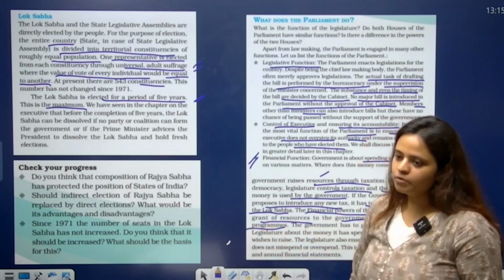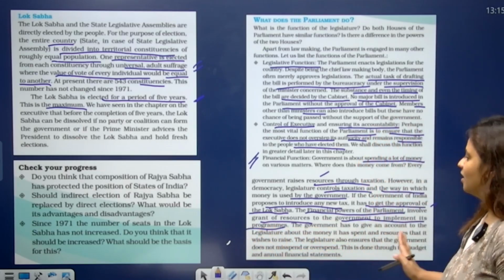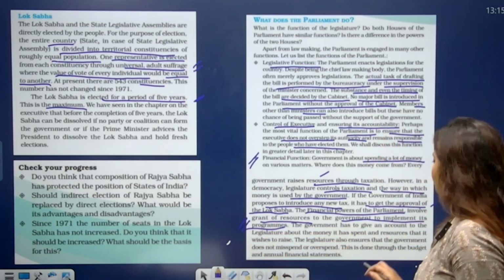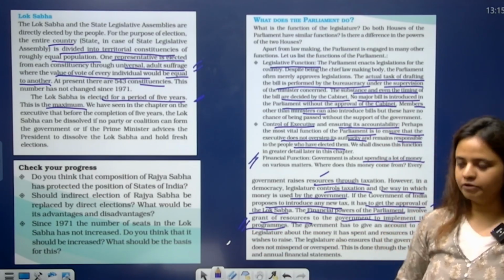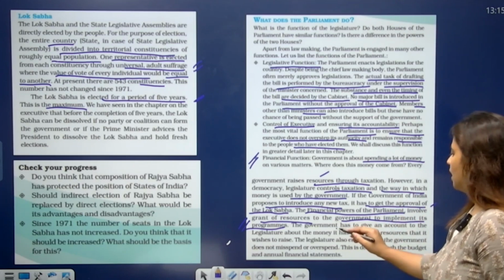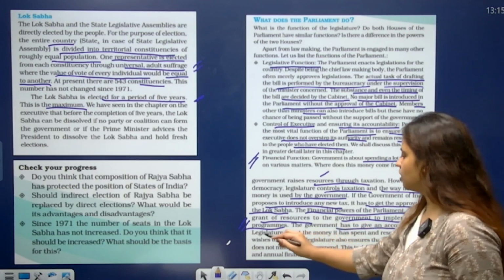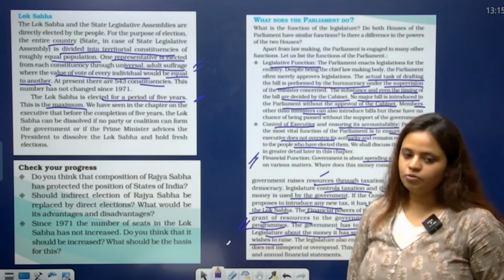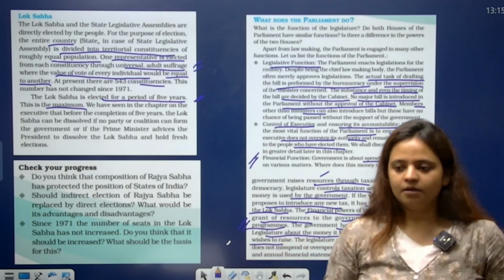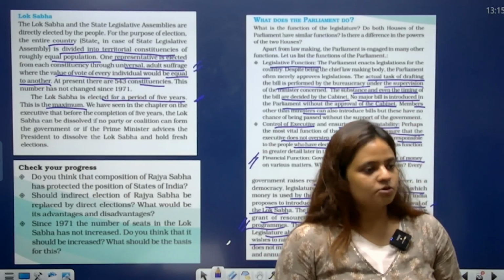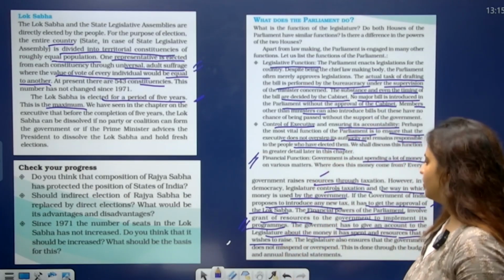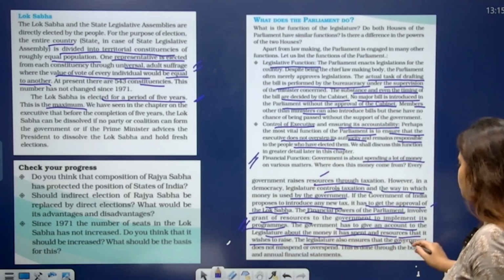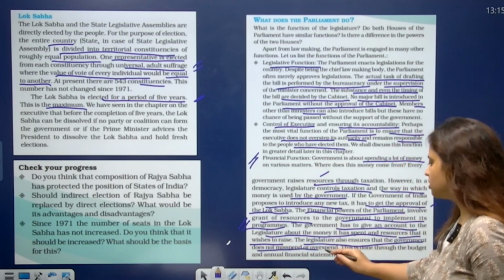So, why does the government need money? It needs money so that it can implement the programs it has made for the general public. The government has to give account to the legislature about the money it has spent and resources that it wishes to raise. So, the executive in the parliament has to give the account, has to give all the references of the money that it has spent. Okay. The legislature also ensures that the government does not misspend or overspend.